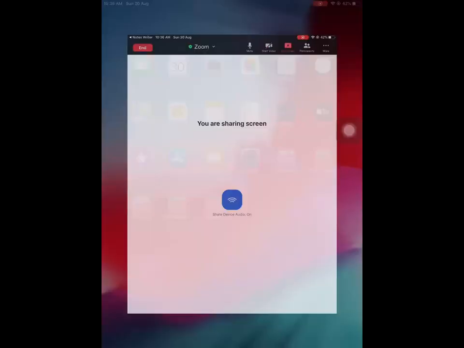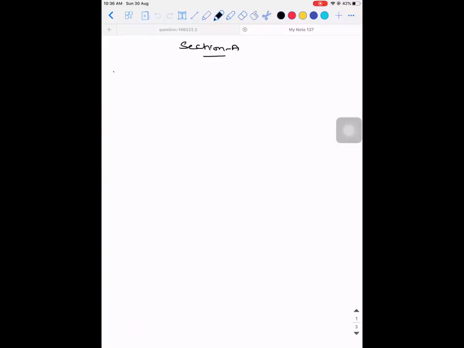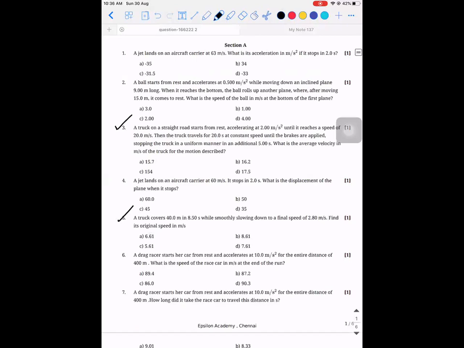So the initial velocity is 0. That's what it's saying. U is 0. Acceleration is 2 meters per second square, and the velocity attained is 20 meters per second. And all this is happening in how much time? They have not given anything. Then the truck travels for 20 seconds at a constant speed until the brakes are applied.